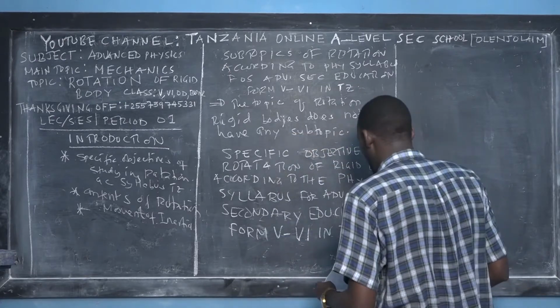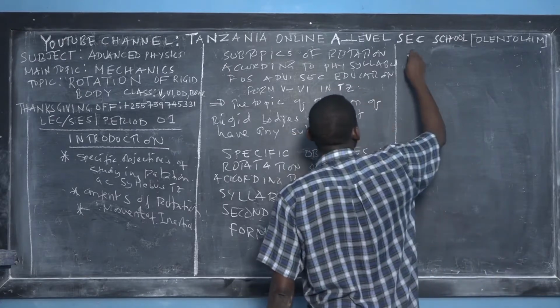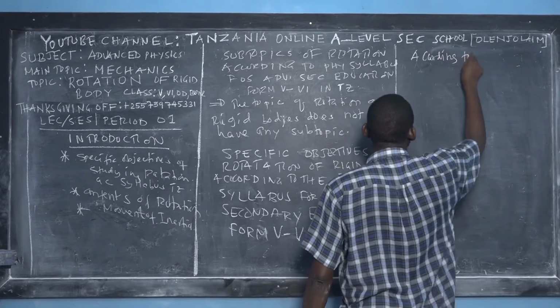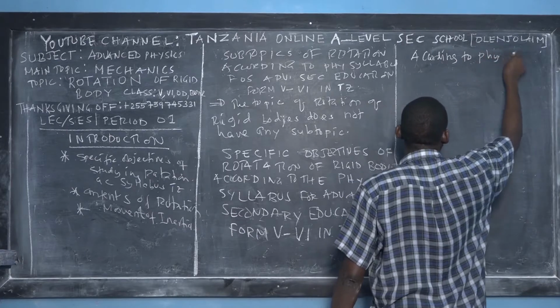So let me make a sentence. According to the physics syllabus, right?